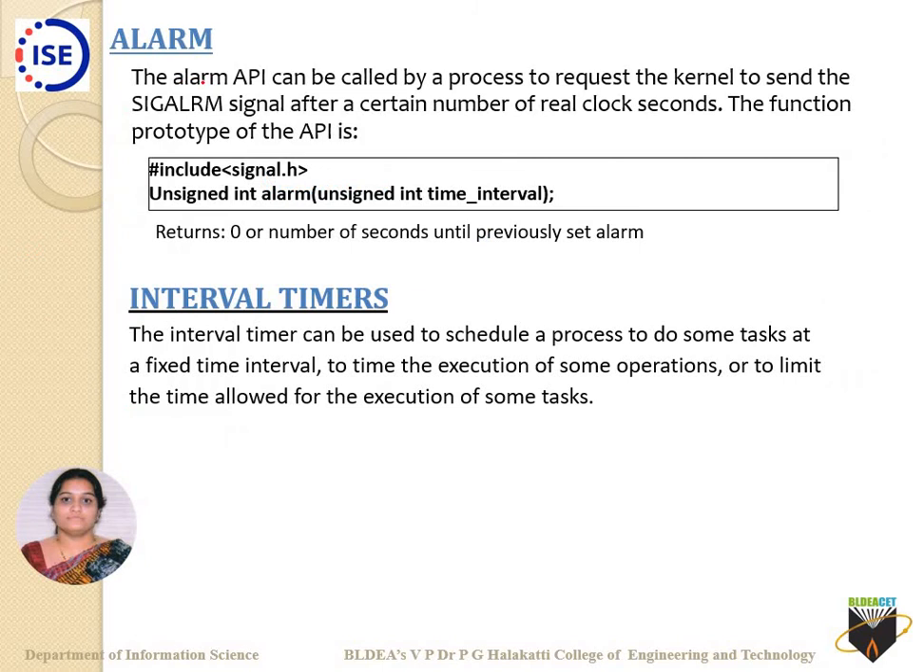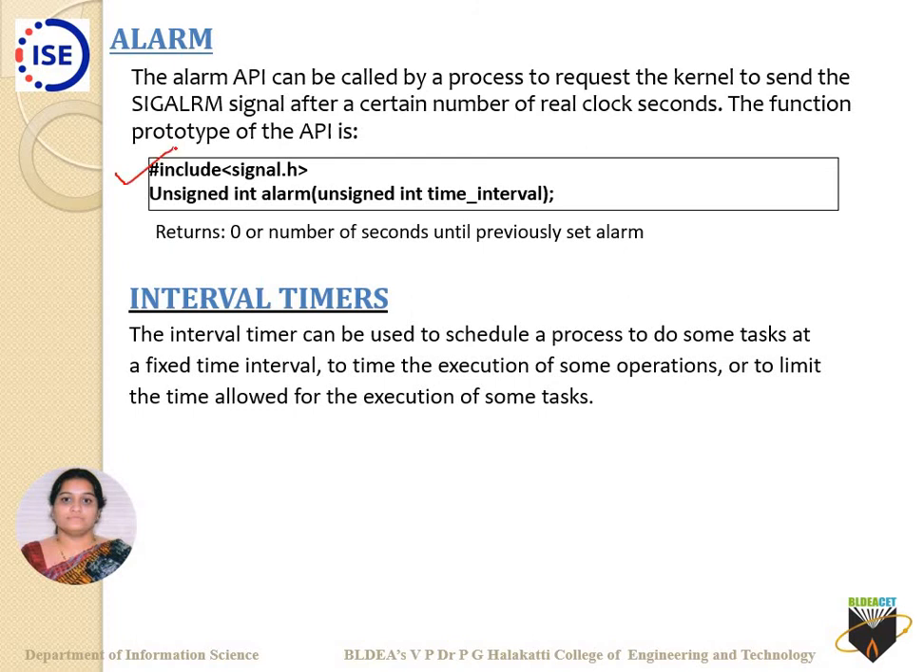That's the one. Then let us come to alarm as an API. What is the alarm API? It is used when a particular number of seconds completes. There is a signal called SIGALRM which will be generated. That SIGALRM will be generated through this particular API.